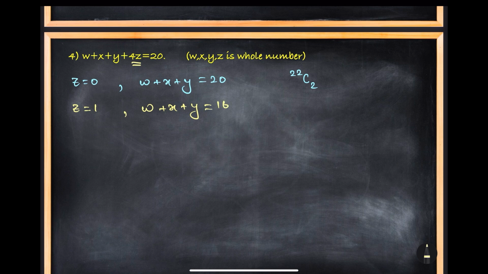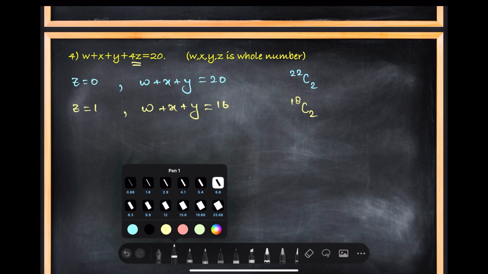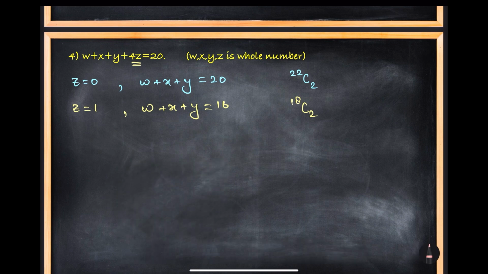Now you have to distribute 16 samosa to these 3 persons. So you will ask me for sticks, how many? 2. So we have how many objects? 18C2. You will select sticks. Okay. Now suppose that you wish to give Z 2 samosa, but he will take what? 4 samosas. So we will have W plus X plus Y.